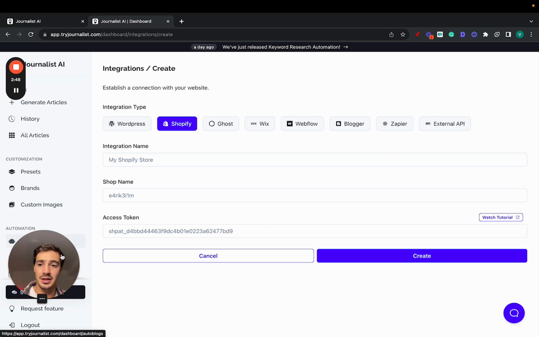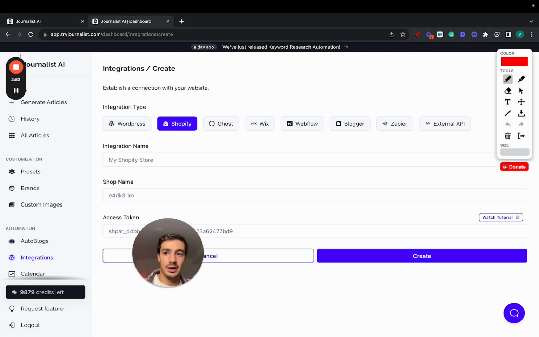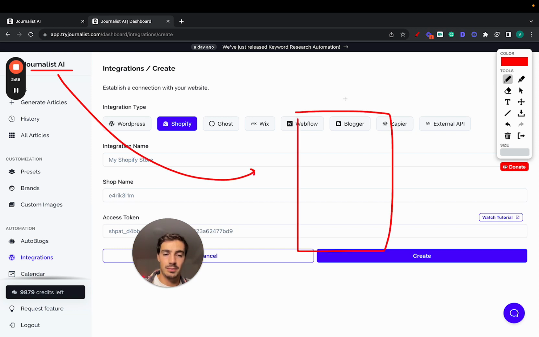But essentially, if you set this up, set up your auto blog, connect it with Journalist, right? With our AI right here. Connect this with your blog, right? This is your Shopify store blog. It's going to be producing every single day, week, month, however many articles you choose to produce, right? These are individual articles.